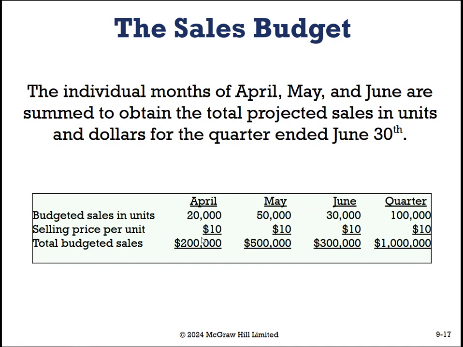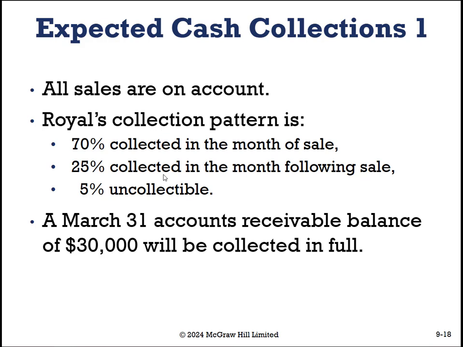So accounts receivable that we receive for sales made prior to April 1st, as well as all the cash that we receive from sales within the quarter. Okay. So that is referred to as expected cash collections. So we need to look at some assumptions. In this case, for this example, all sales are on account. And what on account means is that no cash is collected from a sale. So we might be a big company, they might just have charge cards and no cash is exchanged. And therefore, we need to look at how often do they collect their accounts receivable. Well, they tell us that.